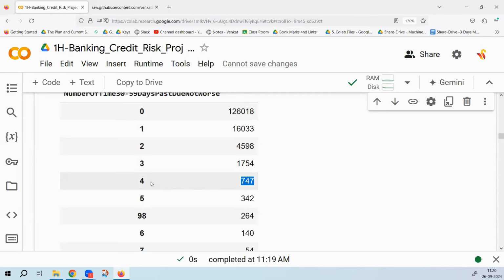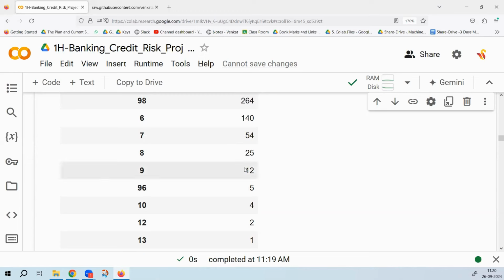They missed the bill four times. Now look at these guys, 12 people. Can you tell me why these 12 are very dangerous? Tell me what happened with these 12 guys. Nine times. Out of 24 bills, if somebody is missing the bill 9 times, do you consider them very risky?